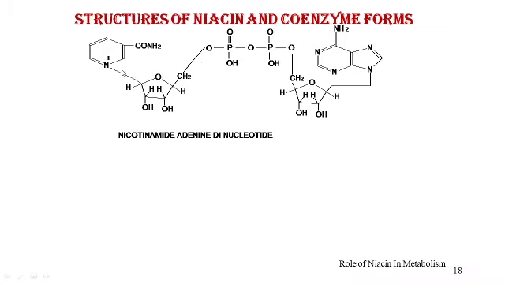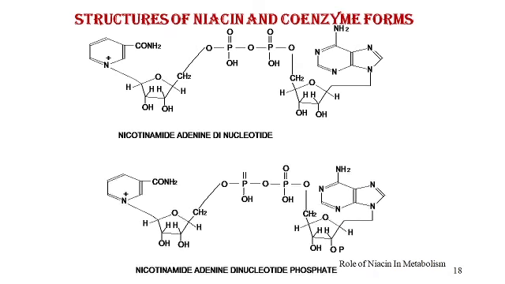If you compare this with the structure containing nicotinamide, it is very similar to the structure of an adenine nucleotide. So when the adenine nucleotide binds to this nucleotide-like structure containing nicotinamide, we call it nicotinamide adenine dinucleotide because there are two nucleotide-like structures bound to each other.